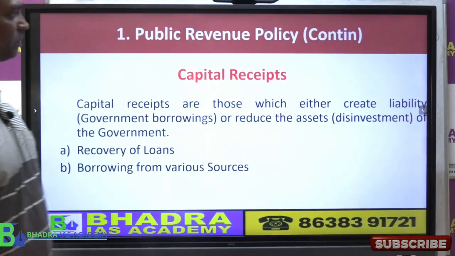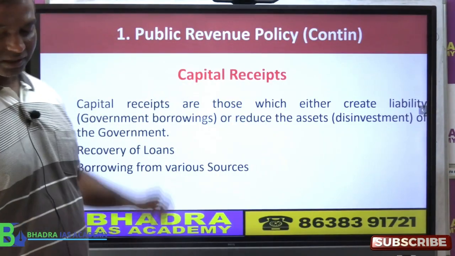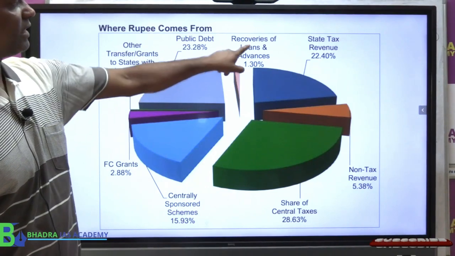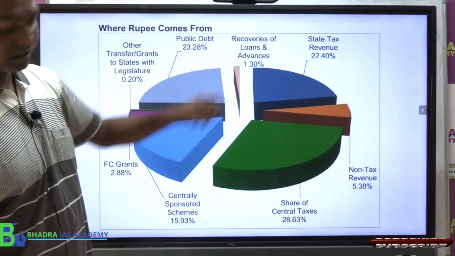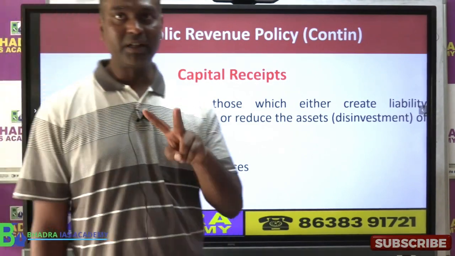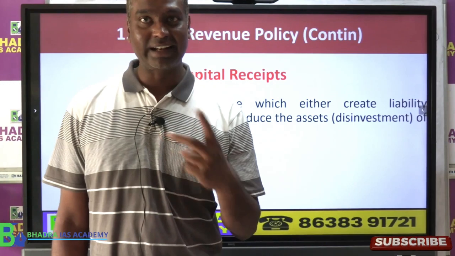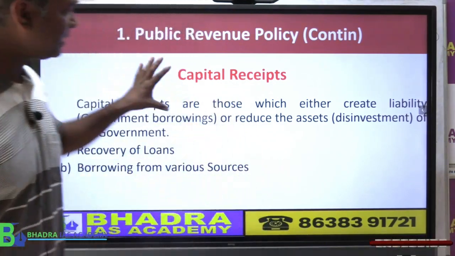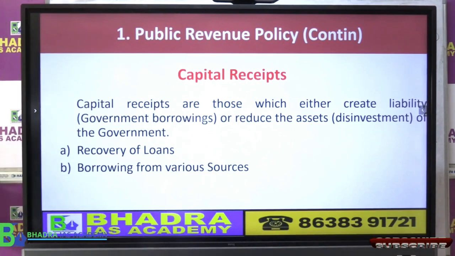Okay, this I already explained. Now let's look at the capital receipt. Why capital receipt? Because this public debt and recovery of loan, these two come under what category? Capital receipt. Okay, so government ka two types of receipts are there. Again I am repeating, revenue receipt and capital receipt. Now this is capital receipt. So look at the capital receipt.